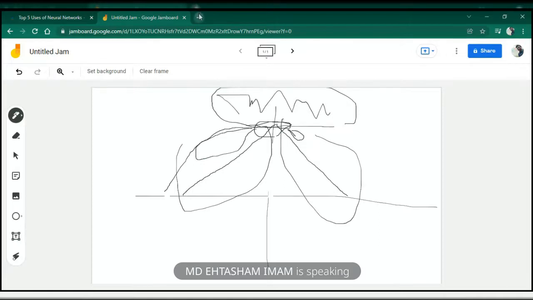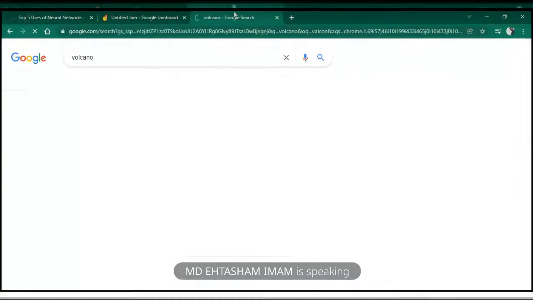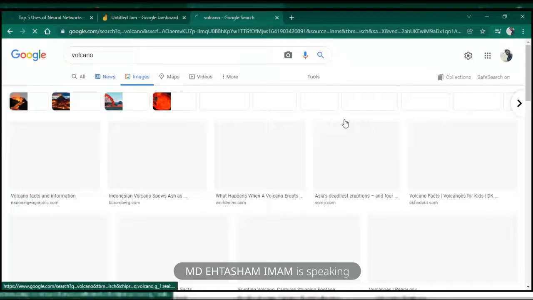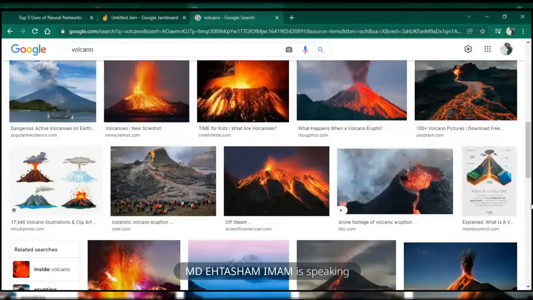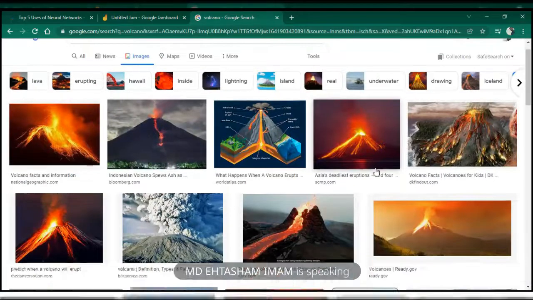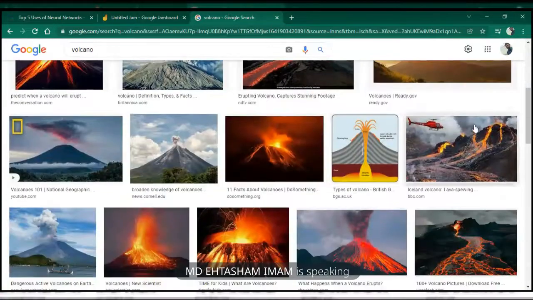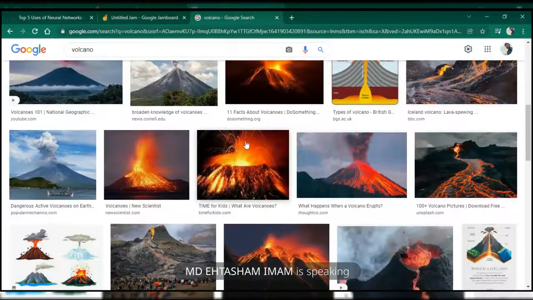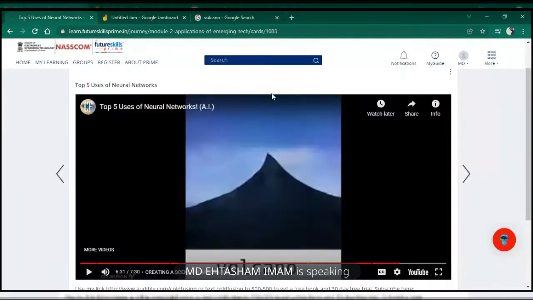So instead, you will create a list of images. You will say, computer, go and observe all these pictures. All these are pictures of volcanoes. So it will be able to make out that volcano means there has to be red fire in all pictures, there is supposed to be smoke, it should look like a mountain, and there should be lava coming out of it. It will learn on its own, and next time you tell it to draw a picture of a volcano, it will draw a picture of a volcano.